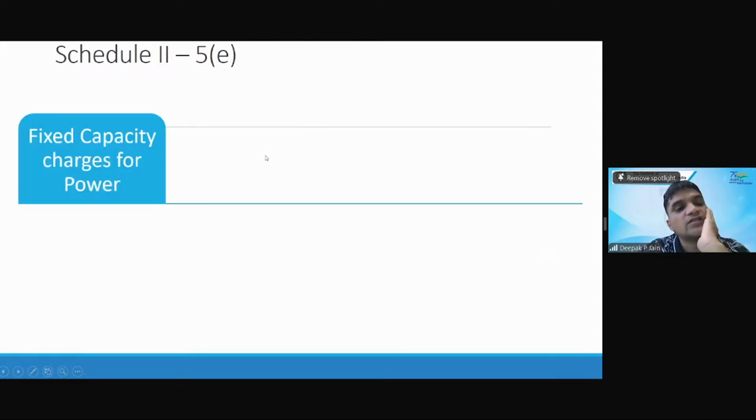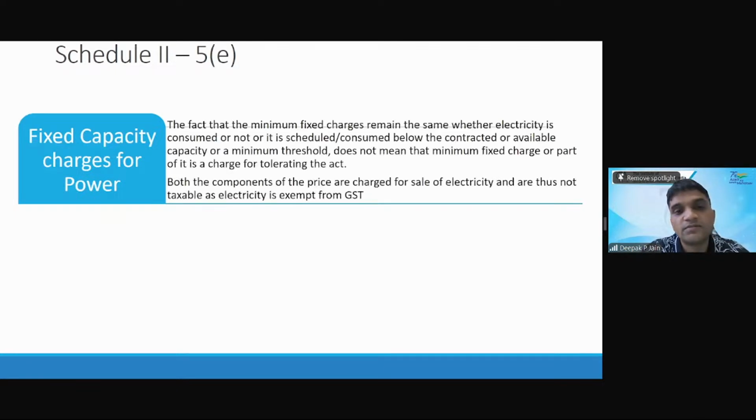One is in case of fixed capacity charges for power. When you take power, there'll be fixed charges and there are variable charges. Now the question came that on the fixed charge that they levy, if you are using it, you have late payment fees; it will be an activity to tolerate an act, not necessarily to tolerate an act. It's just to compensate for the late charges. So it can be an activity to tolerate an act of late payment. Yes, that can be covered under that.